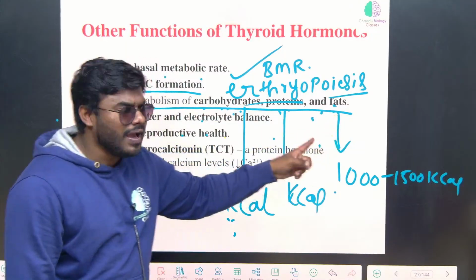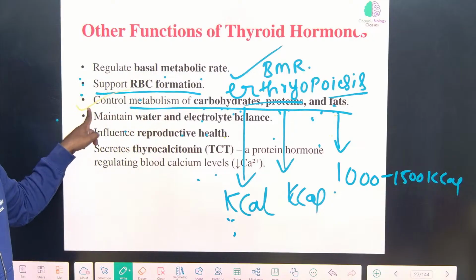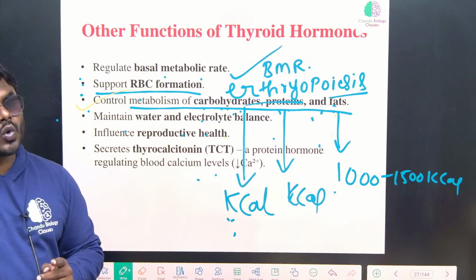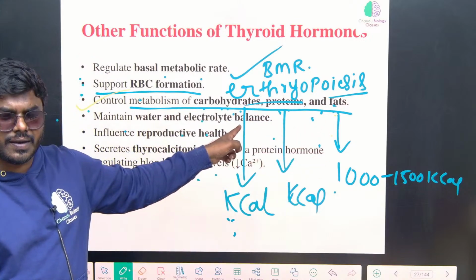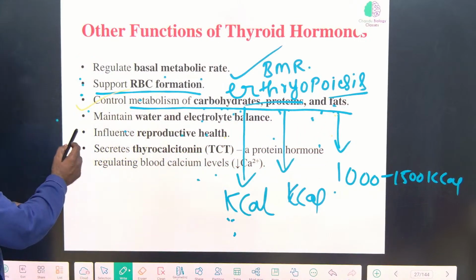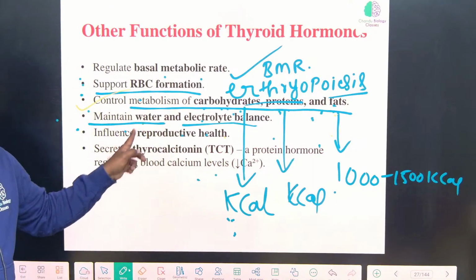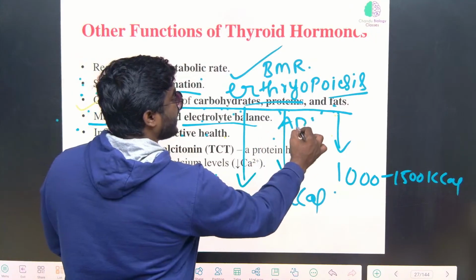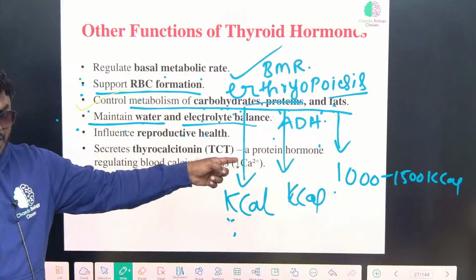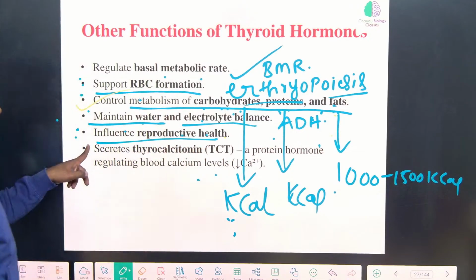Don't confuse, okay? And entire metabolism is controlled by thyroid hormone. Not only thyroid, insulin and glucagon also control all the metabolism. We read in cellular respiration, right? Correct? Now, very important, it maintains water and electrolyte balance. What is the other hormone that maintains the water and electrolyte balance? Just now we read, antidiuretic hormone or vasopressin. It also maintains it. Okay, it also influences the reproductive health.